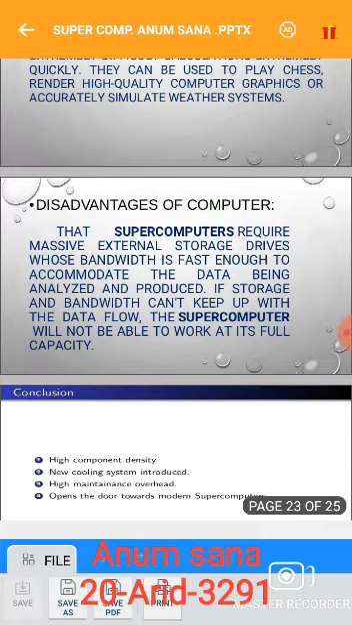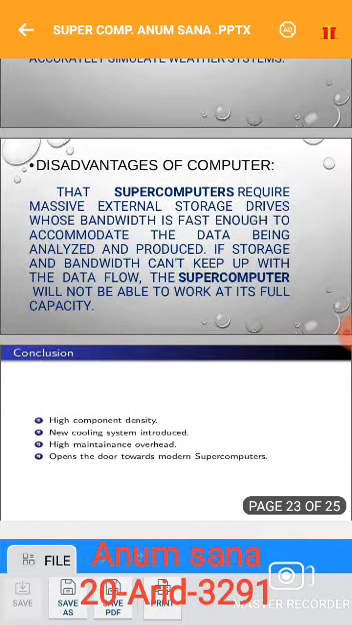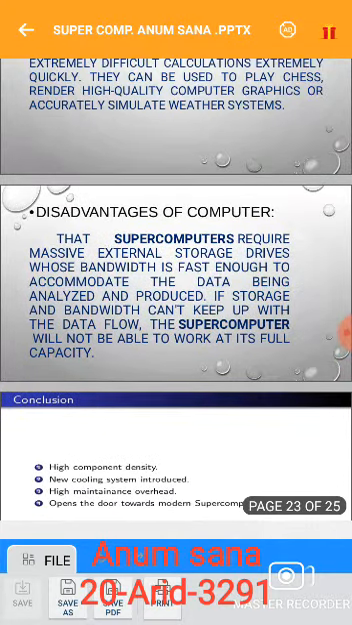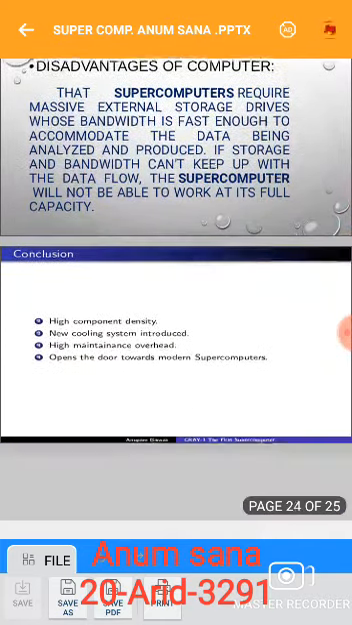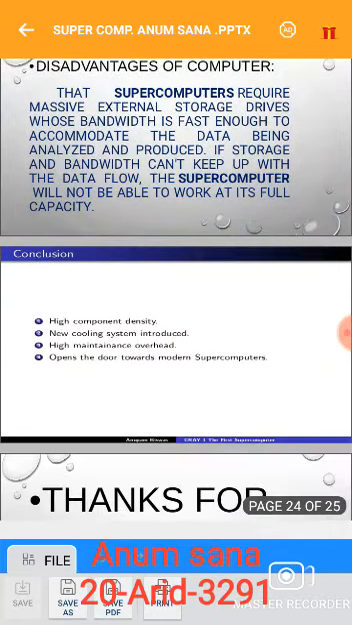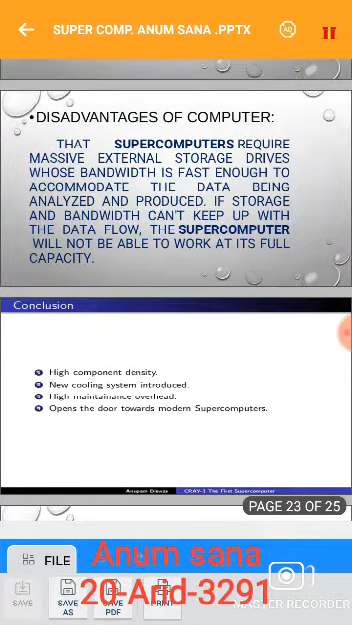After this, we discussed a graph related to the processing speed of supercomputers. After this, we discussed the top 10 supercomputers in the world. And then we discussed supercomputers in Pakistan, and then advantages and disadvantages of supercomputers. At last, conclusion: high component density, a new cooling system introduced, and high maintenance overhead open the door towards modern supercomputers.